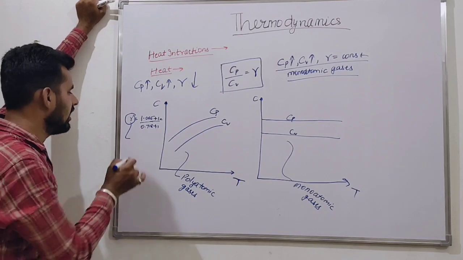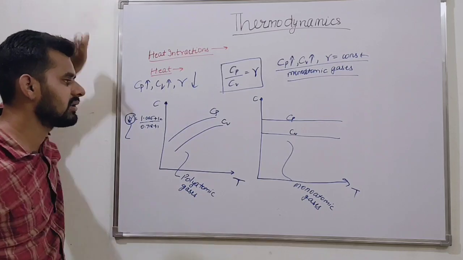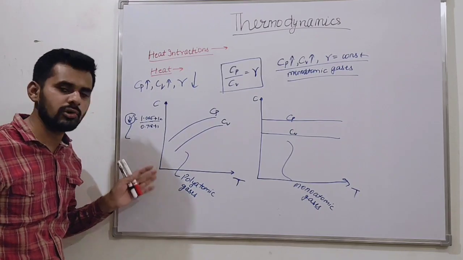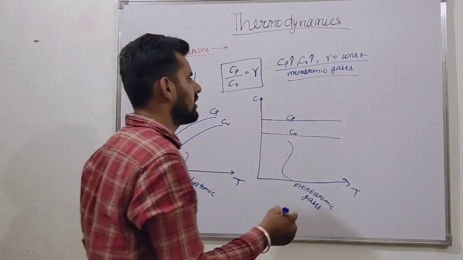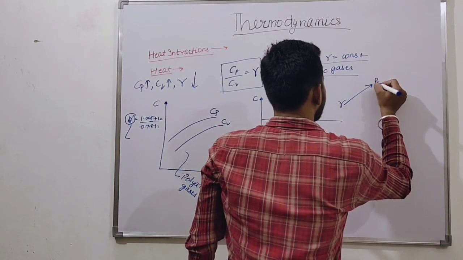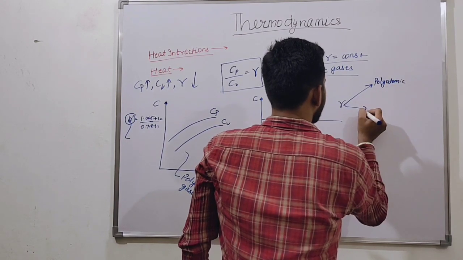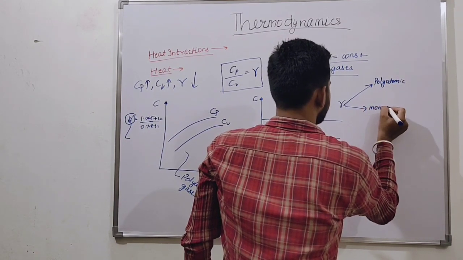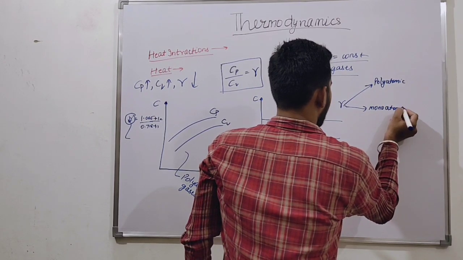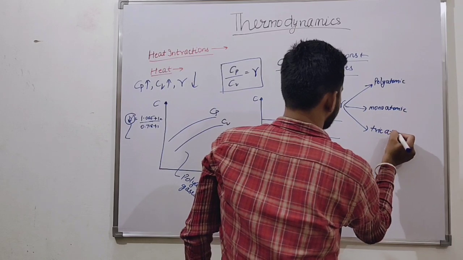Are you getting my point? If it decreases, it means it is a polyatomic gas. Now there are basically three kinds of gases: diatomic, monatomic, and triatomic.